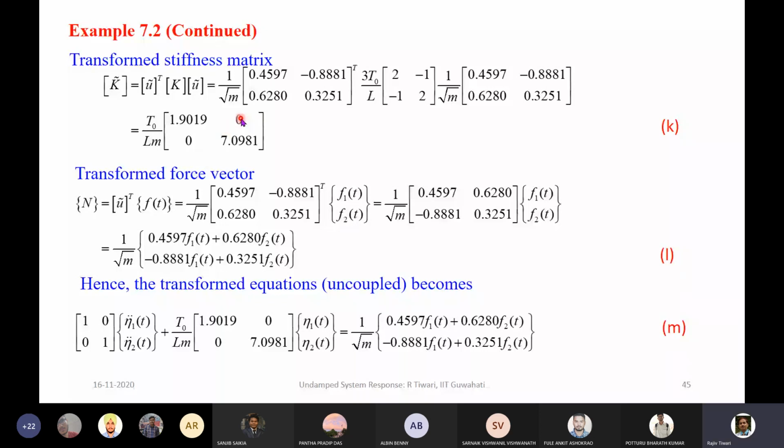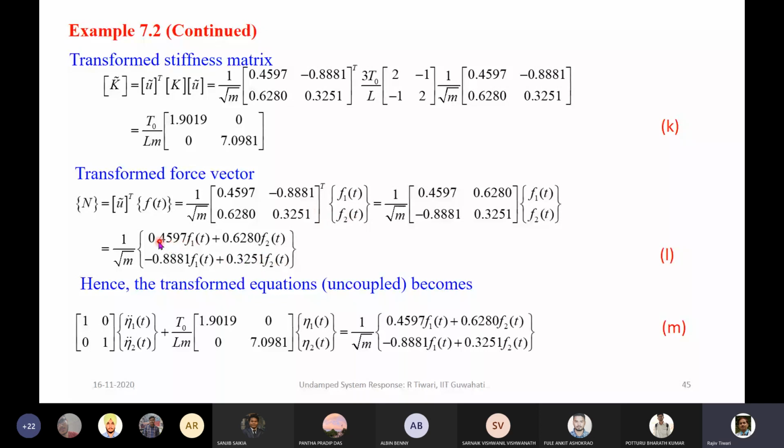Now we have obtained the K matrix, which is transformed into the natural coordinate using the mass normalized modal matrix. Similarly, the force vector. If you remember the force vector of the actual system, if we pre-multiply by the U transpose, then we get the transformed force vector, which is called generalized force. So if we multiply this, we will get like this.